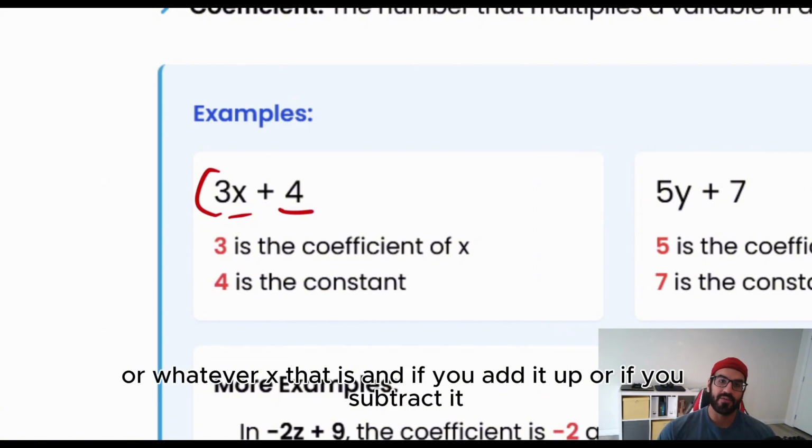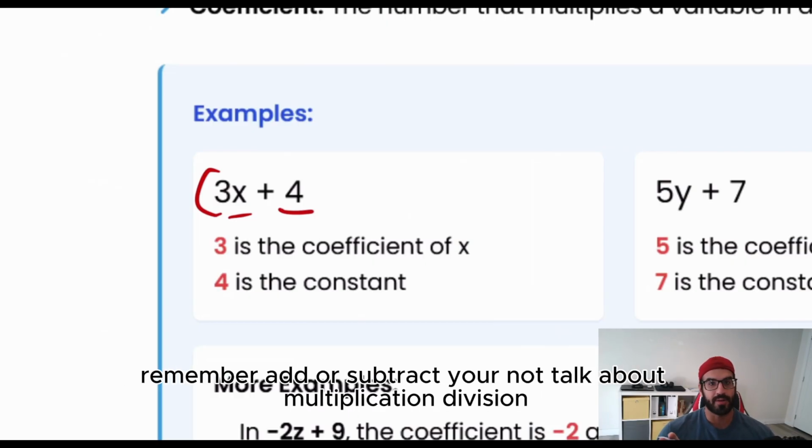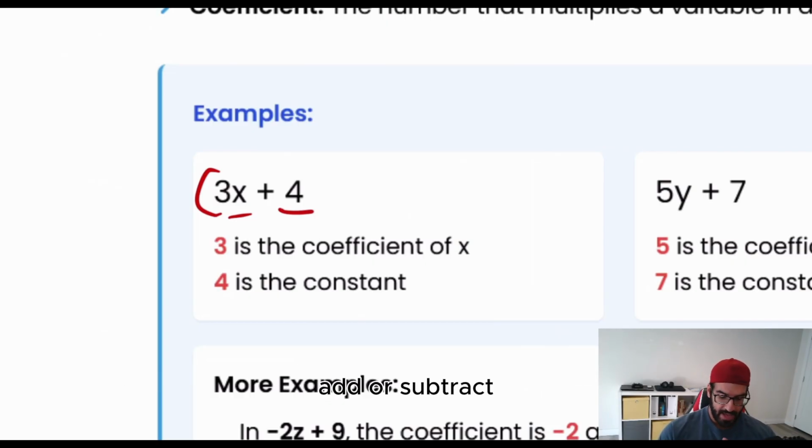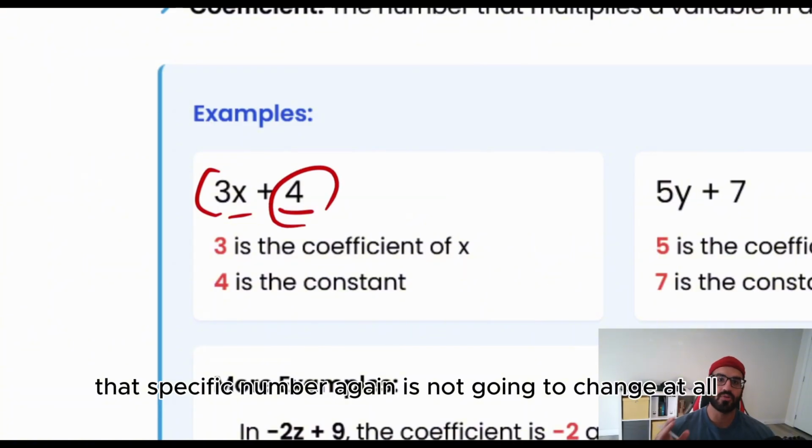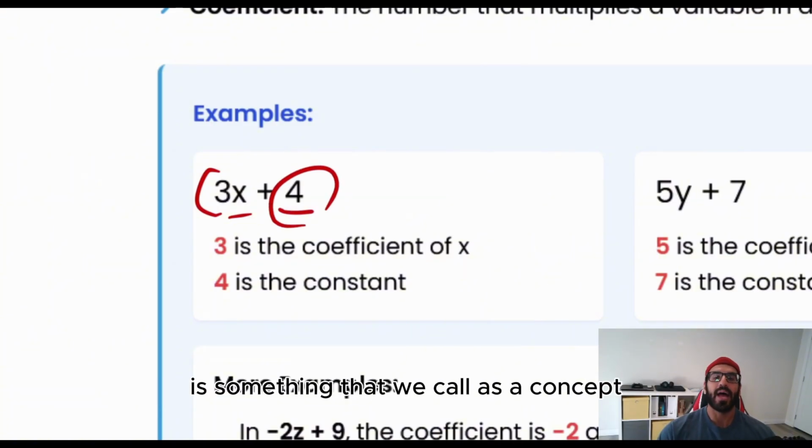Another number that is going to be beside the whole package of 3x, or whatever x is, and if you add it or if you subtract it, remember, add or subtract. We are not talking about multiplication or division, add or subtract. That specific number, again, is not going to change at all. It's something that we call a constant.